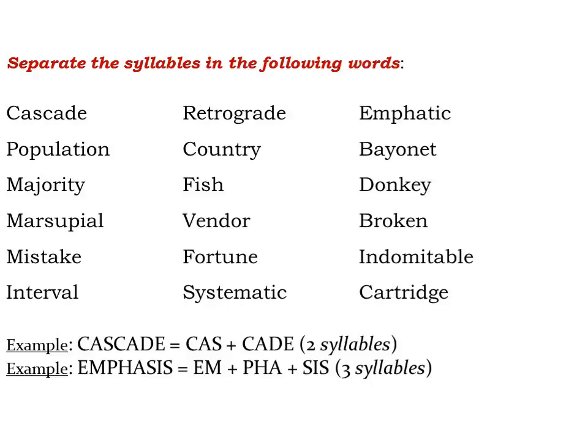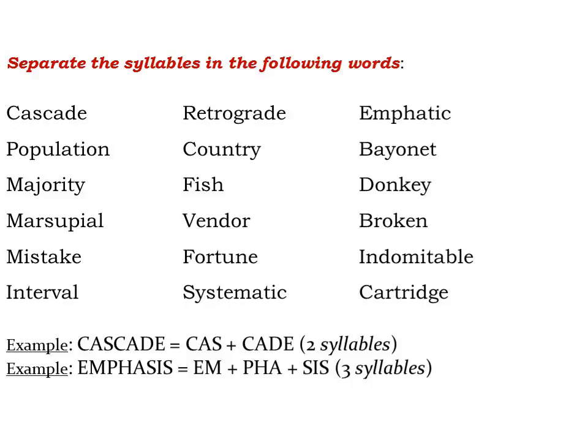Majority. Majority has 4 syllables. Fish. Fish has 1 syllable.